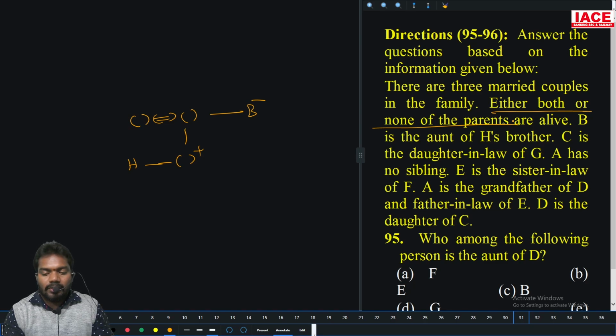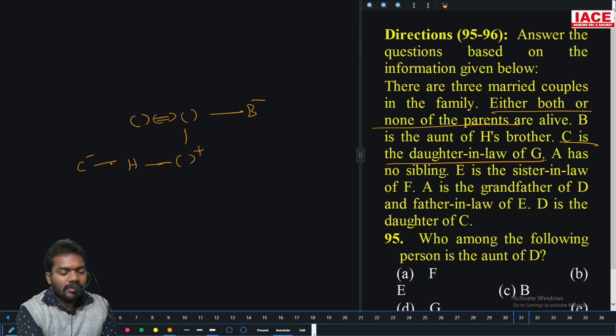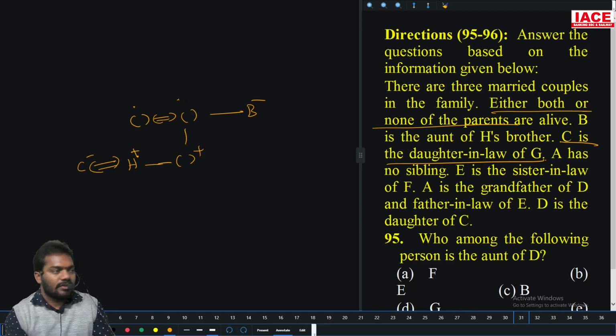Then A has no sibling, E is a sister-in-law of F, A is the grandfather of D, and father-in-law of E. So okay, D is the daughter of C. So C is the daughter-in-law of G. Take G here or here. So C is daughter-in-law, that is H plus.